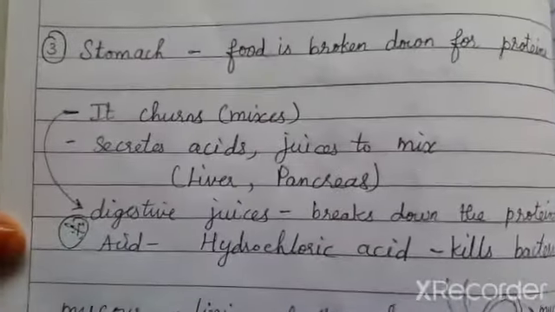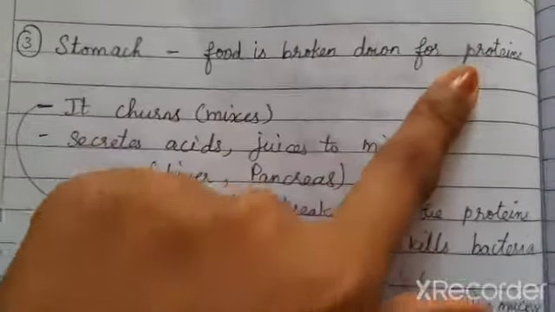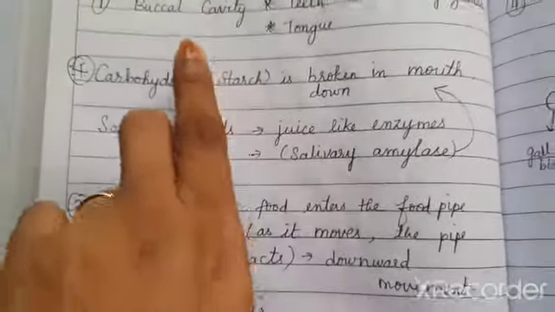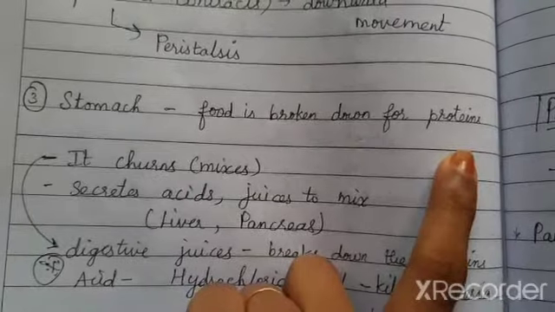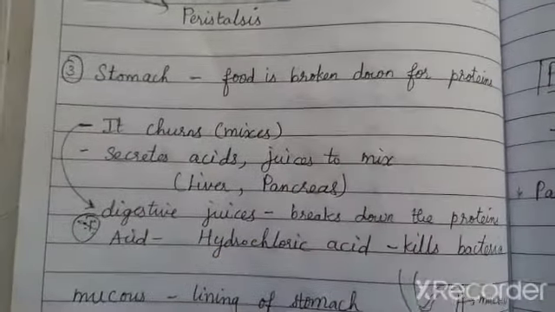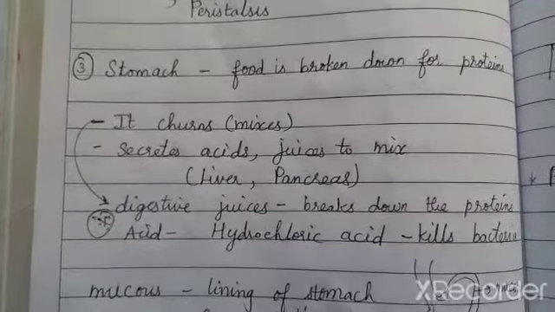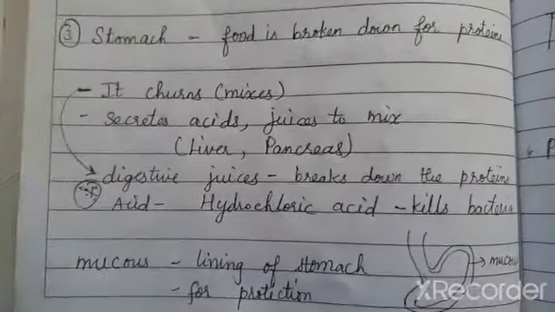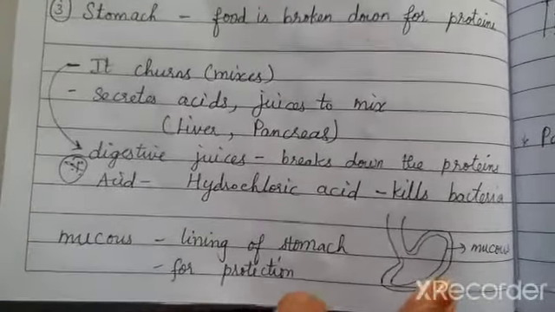And the next thing is your stomach. Here the food is broken down for proteins. What did we see in the buccal cavity? Carbohydrates are broken down. And in the stomach, the next component, proteins, is broken down. Okay? As I told you already, each and every organ in the digestion will break down the complex substances into simpler substances. So what is happening in the stomach? First, let us see the structure of the stomach.